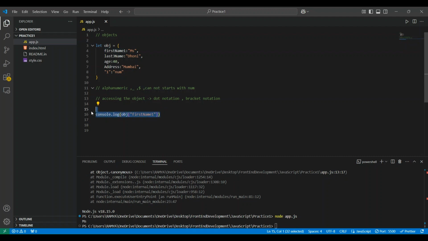Whenever we want to modify an element inside an object, here also we can use dot notation and bracket notation. Let me try to change the first name: obj.firstName equals, I'm changing it to Ramya.